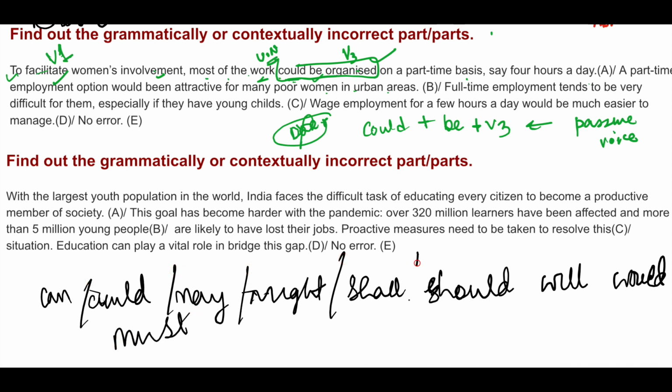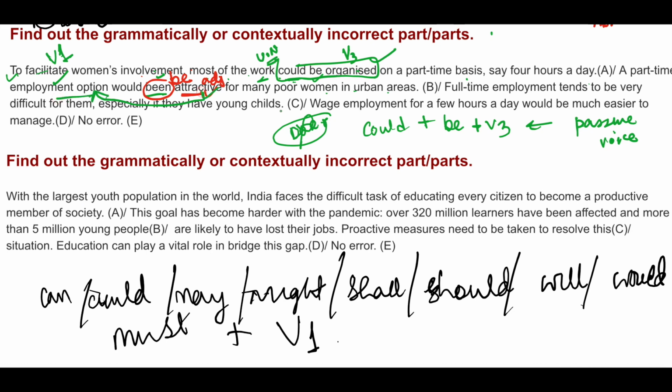Okay, with all these, always you have to use V1, first form of verb. So "been" is incorrect here. Instead of "been", "be" has to be used. Would be attractive for many. Now this attractive is an adjective. This has been used for the noun option, employment option.